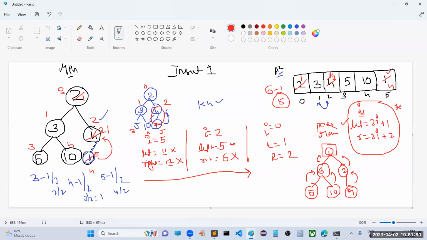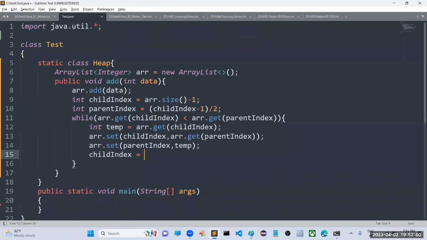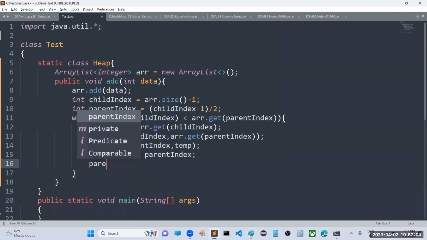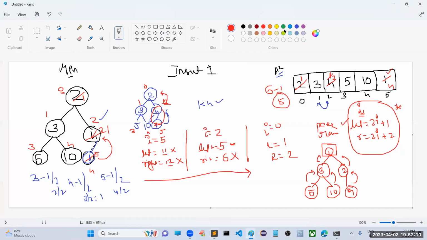Now this process you have to repeat for these two, because imbalance occurred only here. We have to repeat this for these two. So now your child index will become the parent index. But how to calculate the parent index recursively? We already know the formula, right? Child index minus 1. In this example, the child index is what was the parent index, which is 2. Now calculate the parent index.